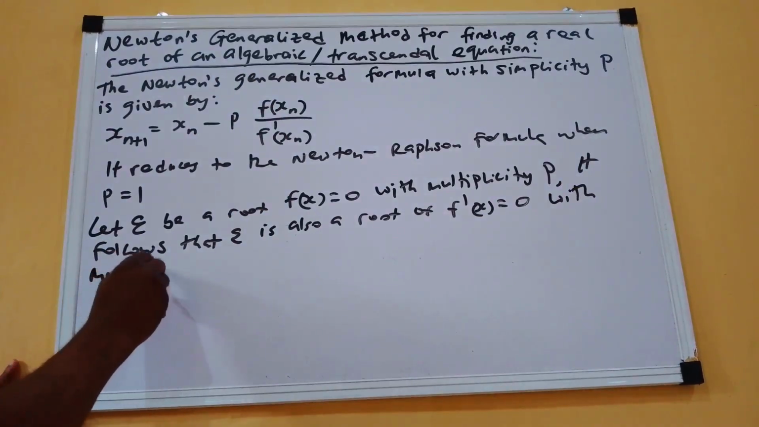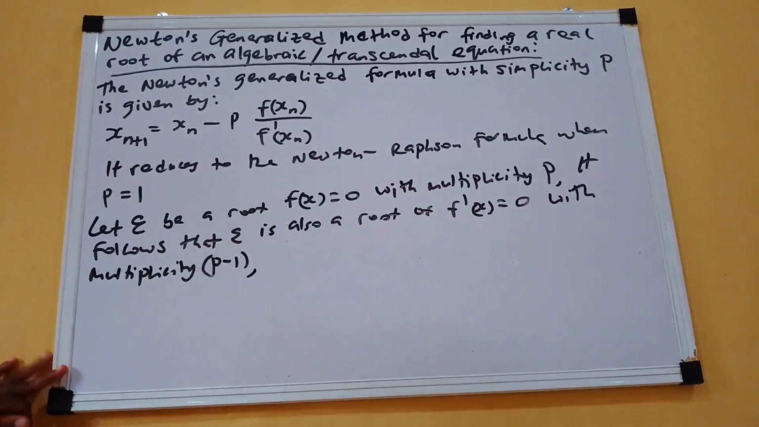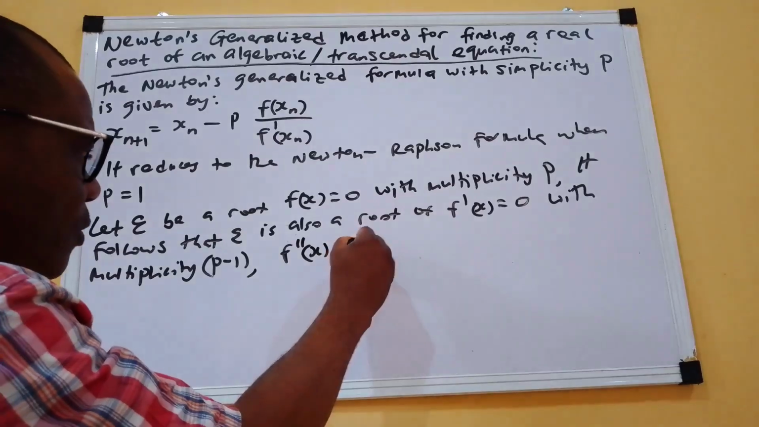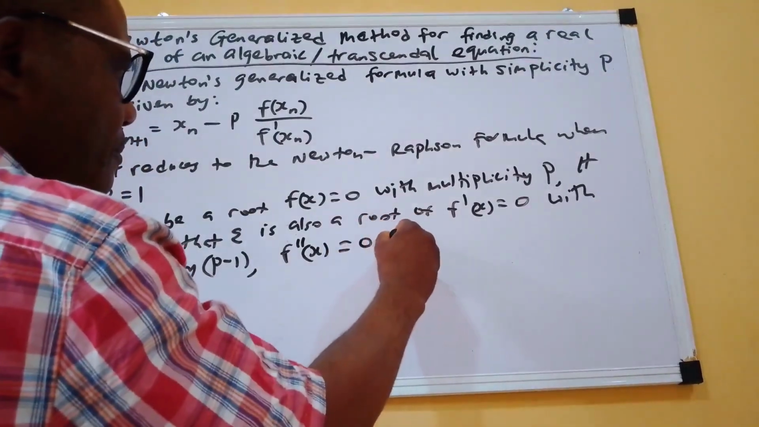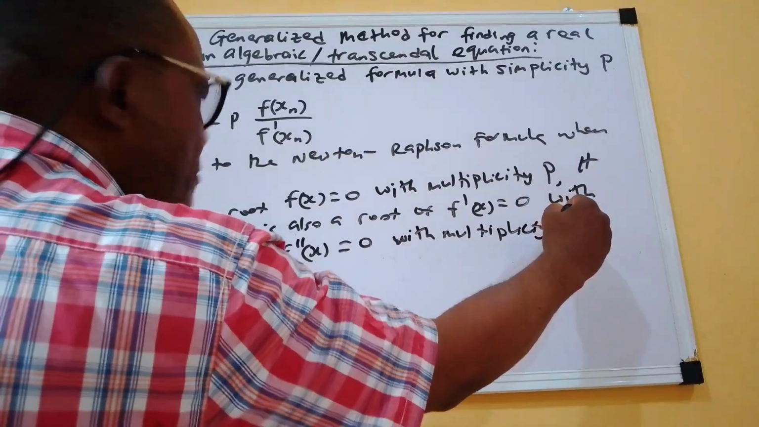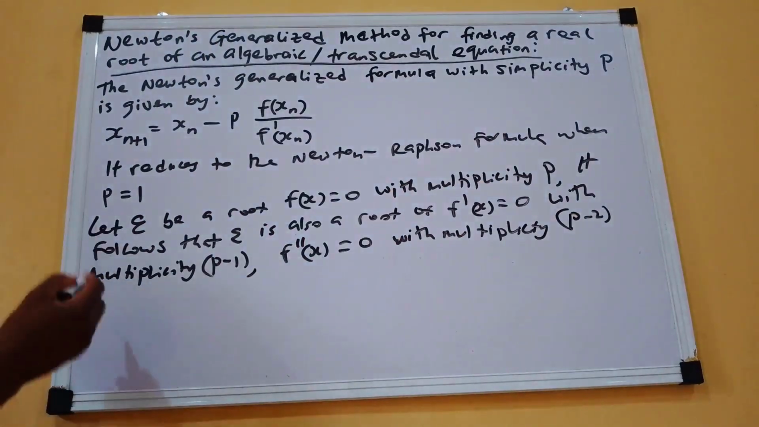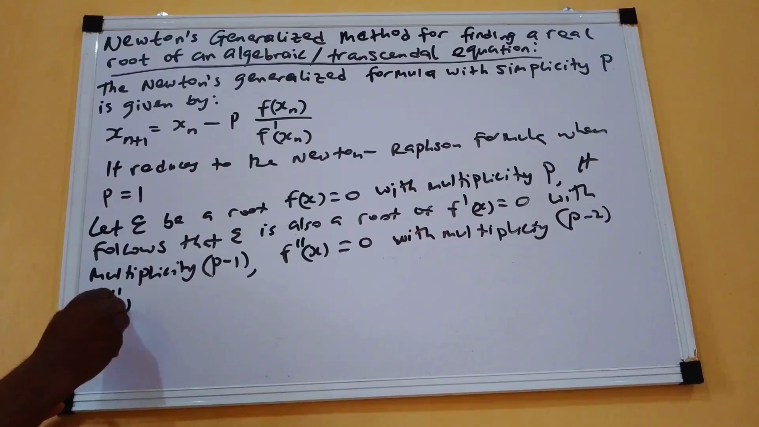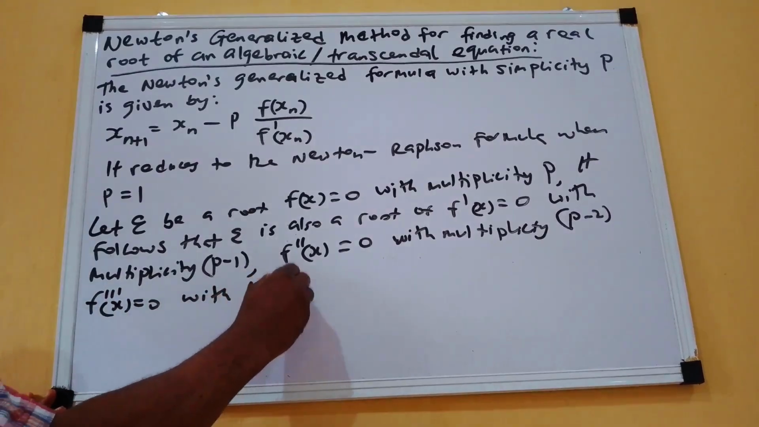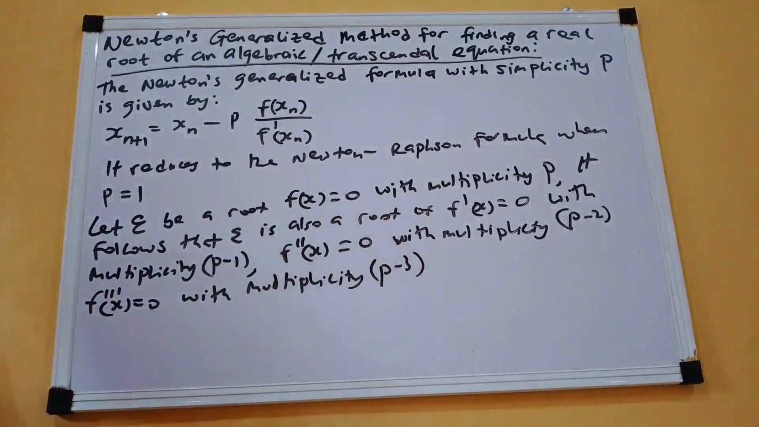multiplicity p minus 1. And of course, epsilon will also be a root of f double prime of x equals 0 with multiplicity p minus 2. And of course, epsilon will also be a root of the third derivative of f equals 0 with multiplicity p minus 3, and so on and so forth.